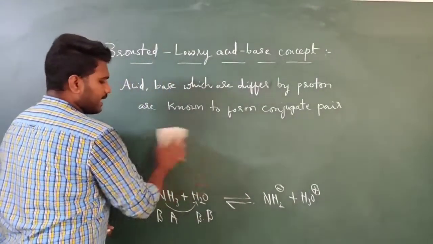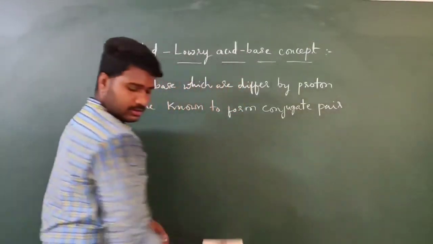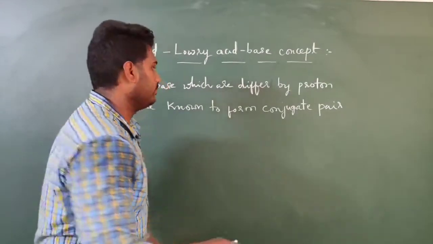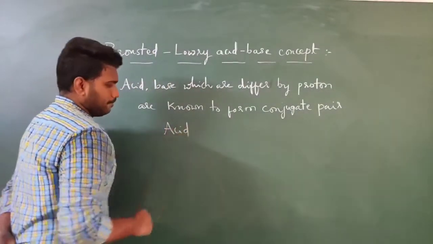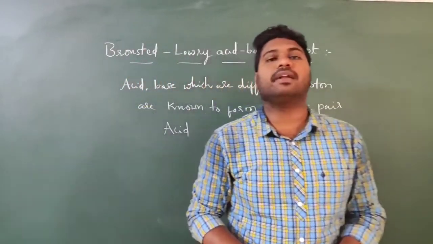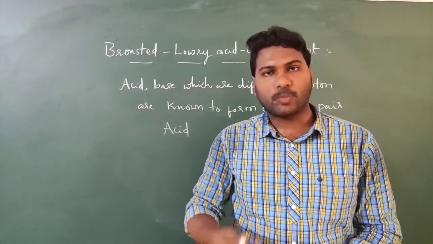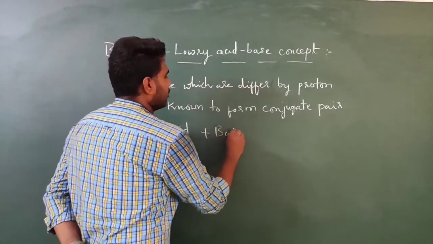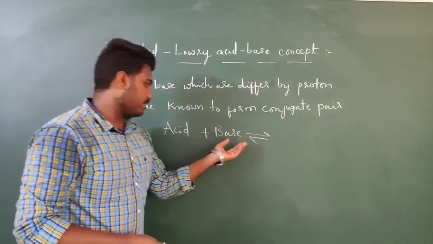If you consider the general reaction for a conjugate pair, an acid will react with a base and form a new pair of acid and base. First the acid reacts with the base.